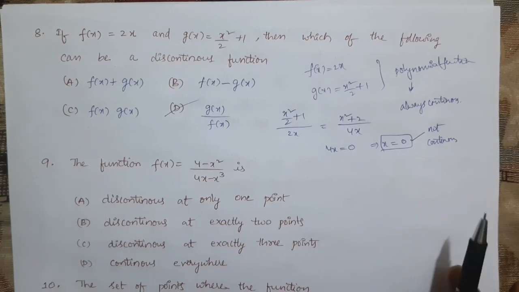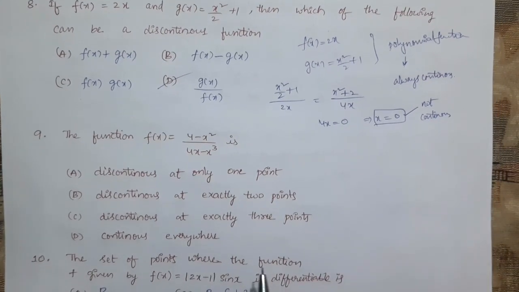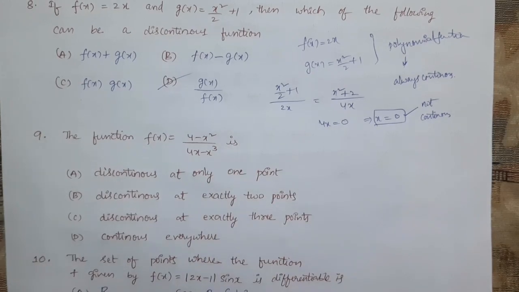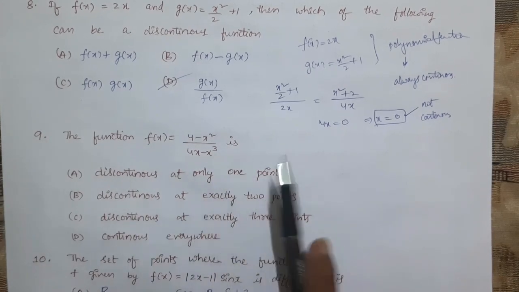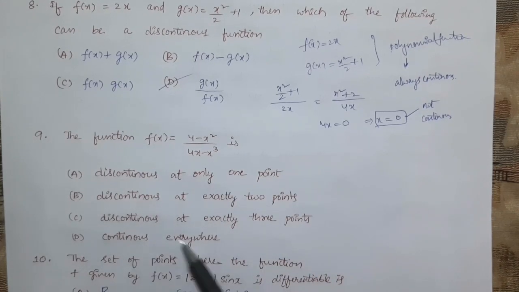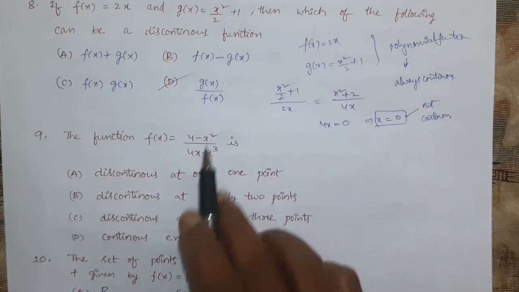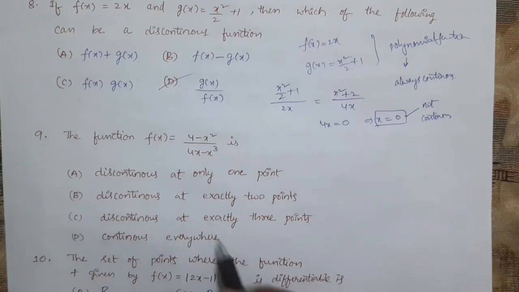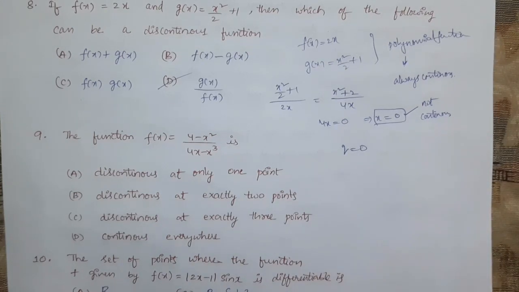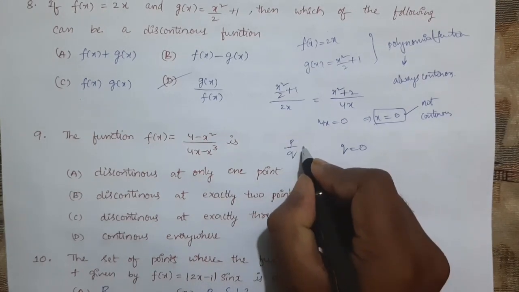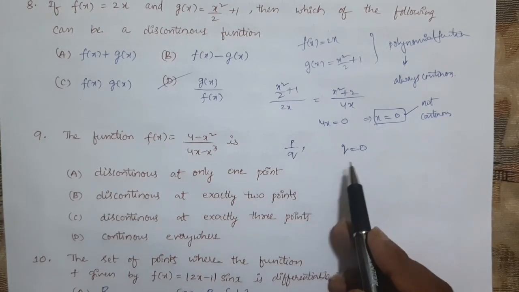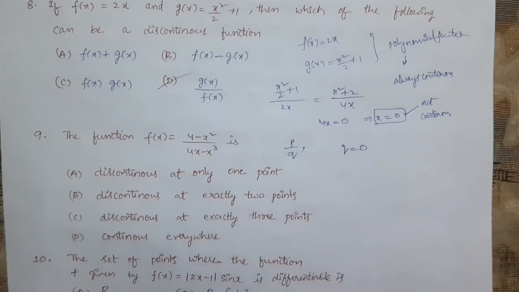Next, question number 9. The function f of x is equal to 4 minus x square by 4x minus x cube is: discontinuous at only one point, discontinuous at exactly 2 points, or continuous everywhere, they are asking. See, if it is given in p by q form, we must equate q to 0. Whatever values of x we get, it is discontinuous at those points only.